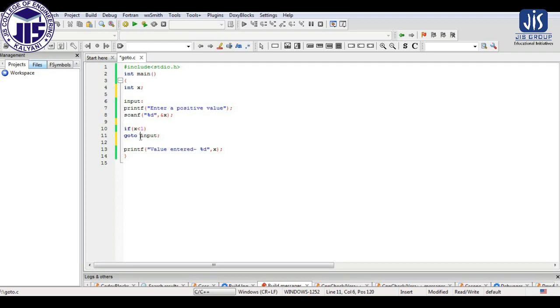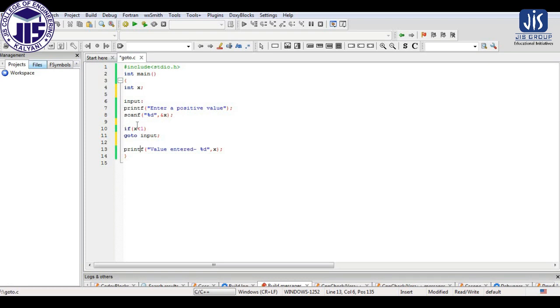So from here at this point the program will stop. That means the next statement, this printf statement, is not going to be executed. Due to the go-to it will jump. Where will it jump? This is the point we have defined, input, the label name we have defined. So it will jump to that label. From statement number 11 it will jump to statement number 6, and then onwards it will again execute the statements.